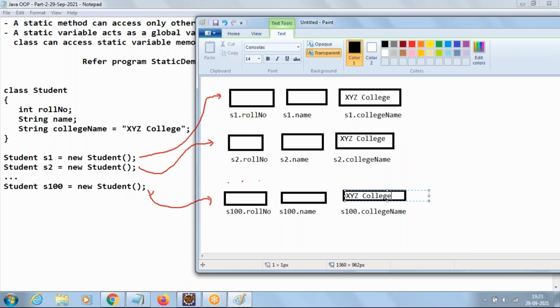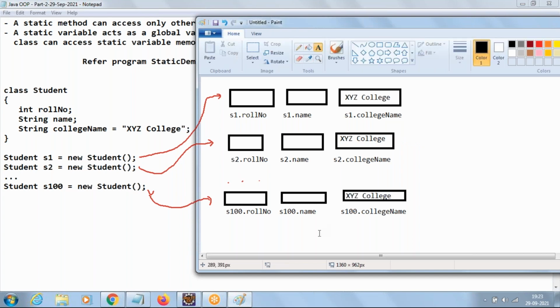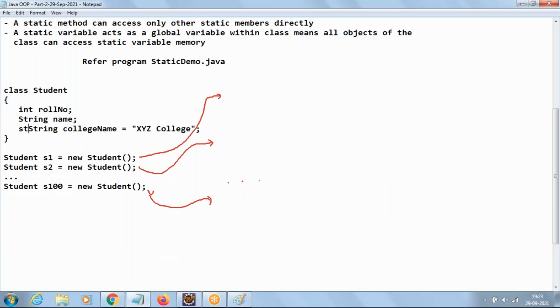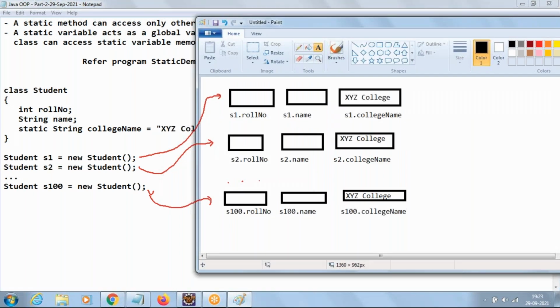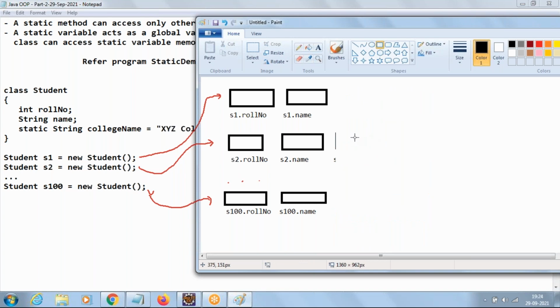For all the students, is the college name common? Yes. Right? So is it allocating 100 memory locations for college name in this example? Yes, it's allocating 100 memory locations for college name, which is a waste of memory. Then to reduce that memory, what you do is use a keyword here, static. For college name, if I use the static keyword, how many memory locations will it allocate now? Only one memory location.